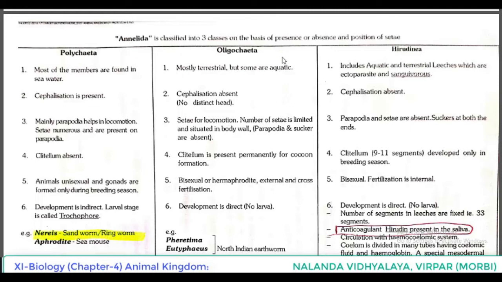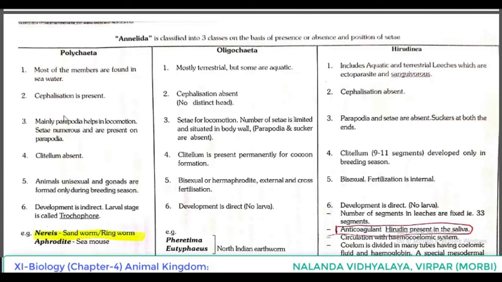In Polychaeta, most of the members are found in seawater. Oligochaeta, mostly terrestrial, but some are aquatic. The class Hirudinea includes aquatic and terrestrial leeches which are ectoparasites. Ectoparasite means living on the outside of the host body. And sanguivorous. Sanguivorous means blood sucking. They feed on blood. That is known as sanguivorous.